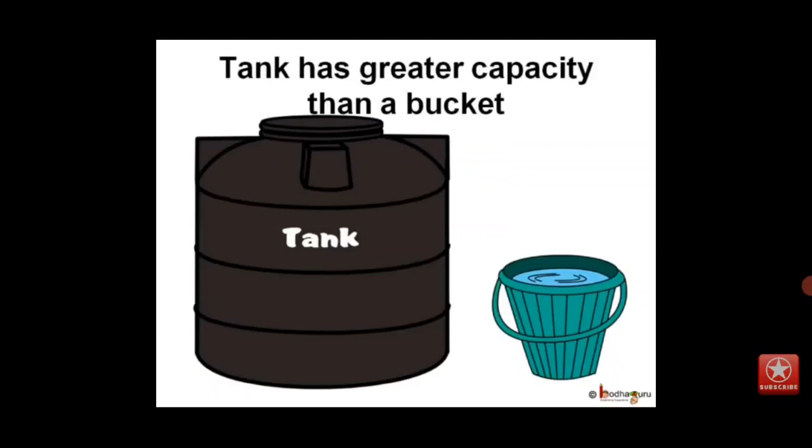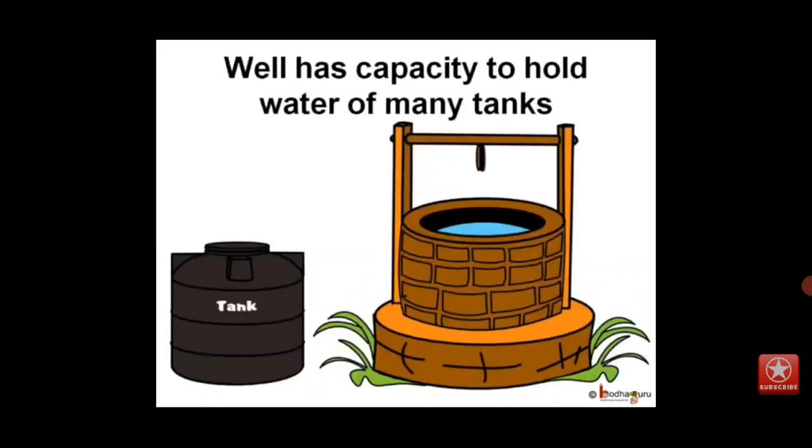Suppose we can fill 12 buckets of water from this tank. Then the tank has a capacity of 12 buckets of water. Or with the water from a well, we can fill many tanks. That is, a well has a capacity to hold more than a tank.